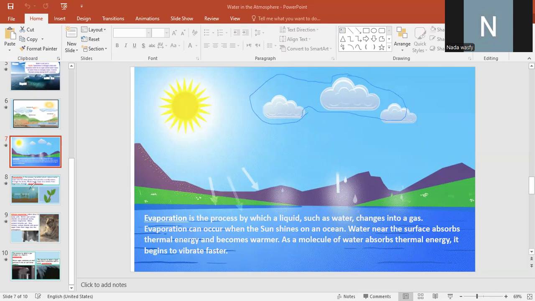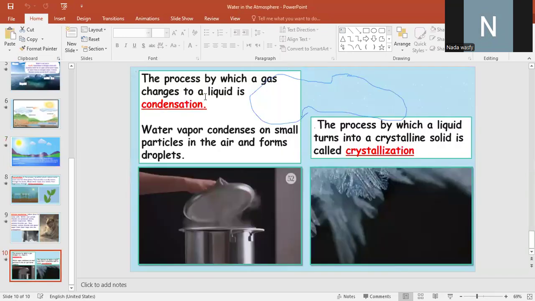And the condensation process, we need to know how the condensation process happens. The condensation process happens when a gas changes into a liquid, and water vapor that is found in the gas state condenses on a small particle in the air and forms a droplet. The condensation process happens when the gas found in the form of water vapor loses the thermal energy that it gained from the sun. Okay, so this means what? This means, in general, that the temperature decreases.